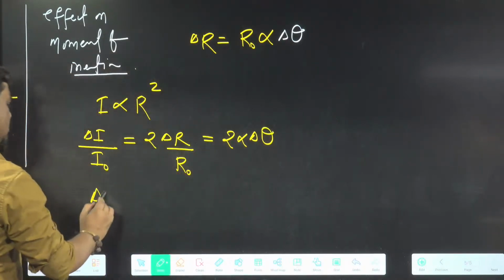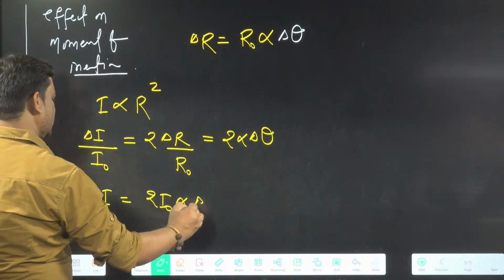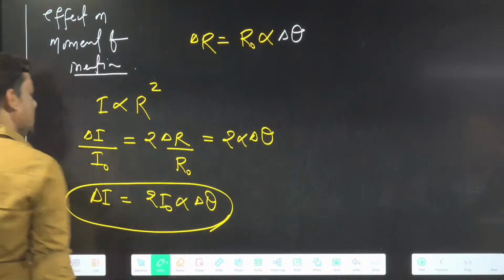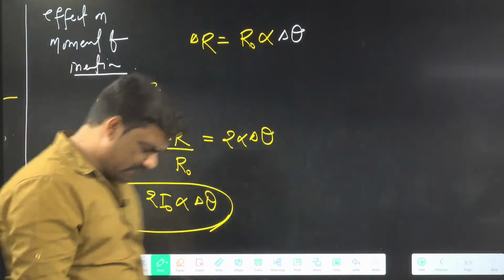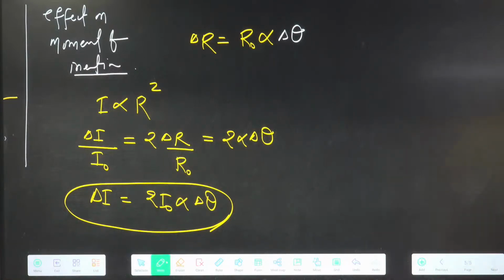So the change of moment of inertia will be delta I equal to 2 I naught alpha delta theta. You have to remember this. If you forget, we can also derive this. Clear? Any problem in this one? Finished? Okay, right.